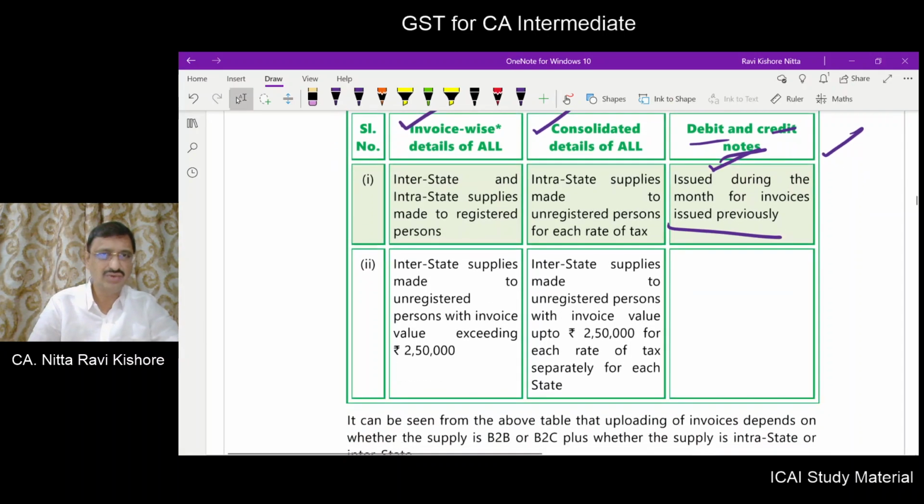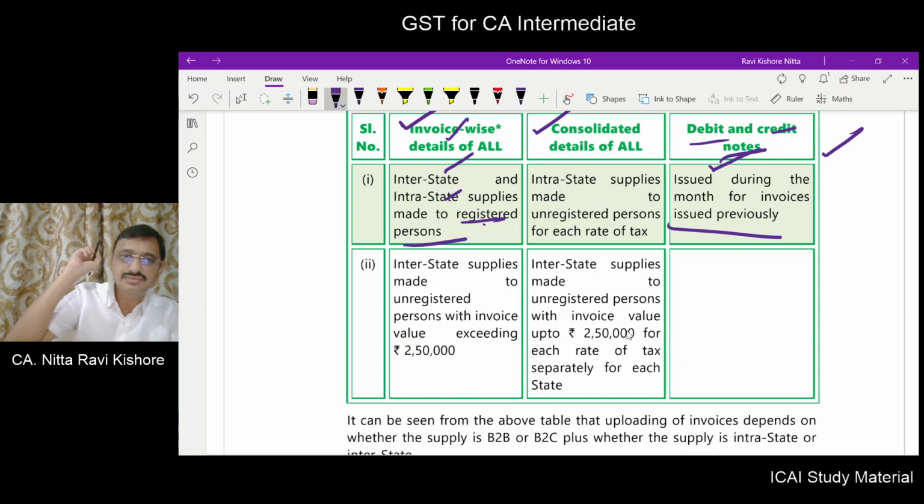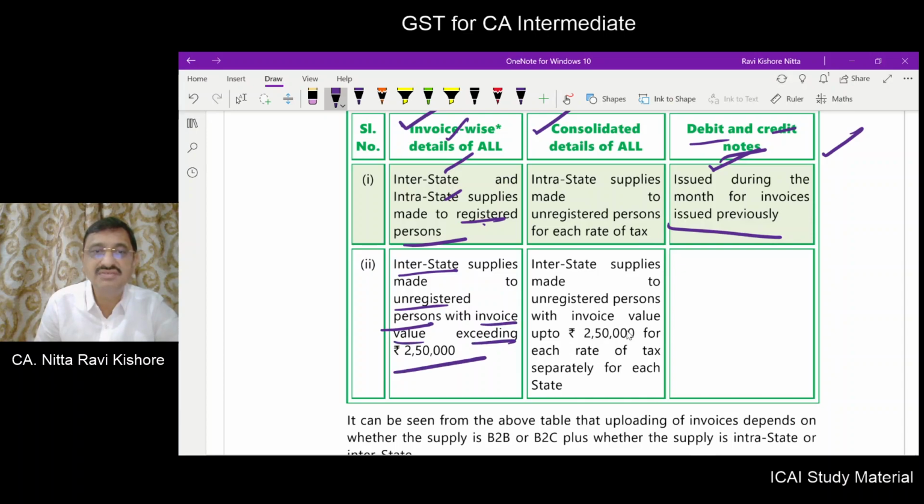Now, what are the invoice-wise details you have to give? Interstate supplies and intrastate supplies made to registered persons. If you are supplying to registered persons, you have to give invoice-wise details because that person will take input credit. Now, for interstate supplies made to unregistered persons, if the invoice value exceeds 2,50,000, then also you have to give the invoice-wise details.